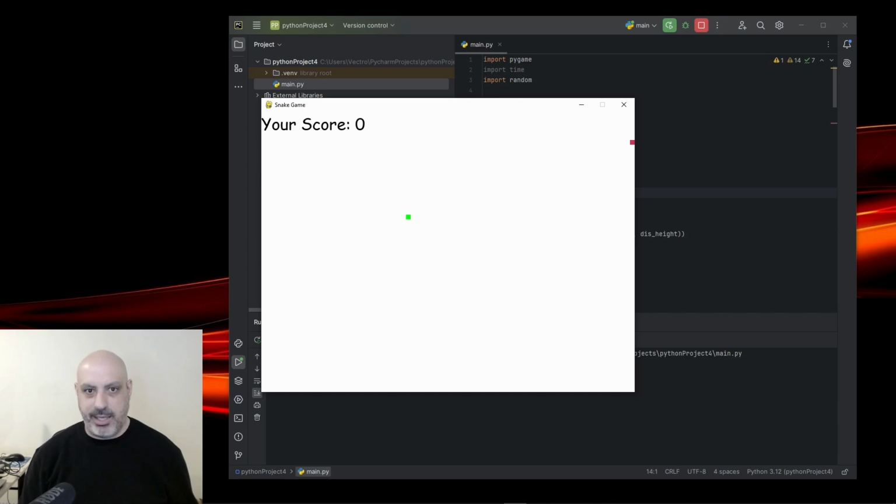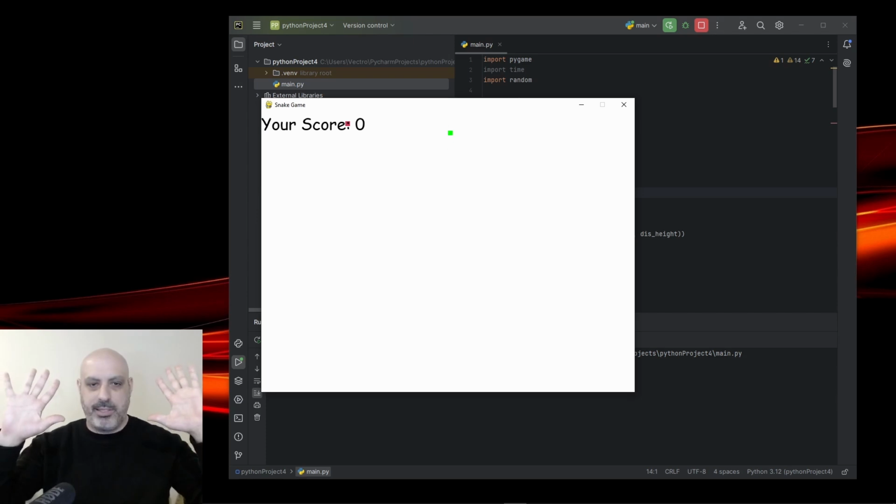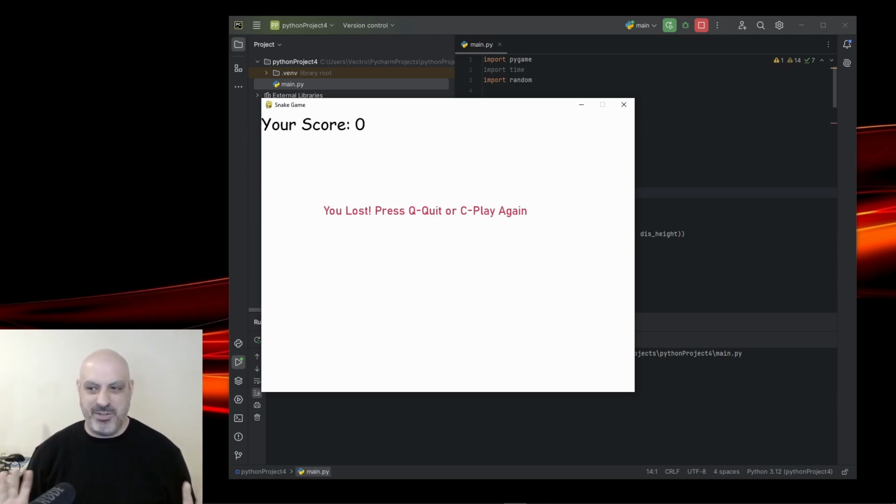If I press the key, it just keeps going in that direction. If I press up, it changes direction. If I keep going, it keeps going. If I bump into that red dot, the game ends. Also, let's say I press the up button once and I let go, it's going to go up and off the edge and end the game. So it didn't really make Snake.